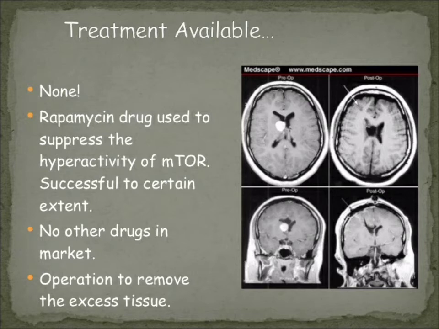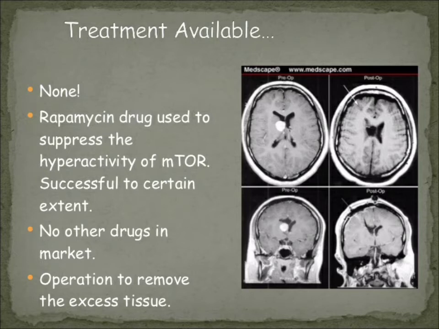Basically there is no proper treatment for tuberous sclerosis, but we have drugs, don't worry about it. Rapamycin is actually the drug to suppress the hyperactivity of the mTOR. So when the hyperactivity of the mTOR is decreased, then we can get back the normal cell growth, and we can decrease the tumor size.